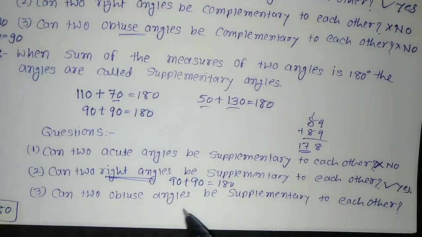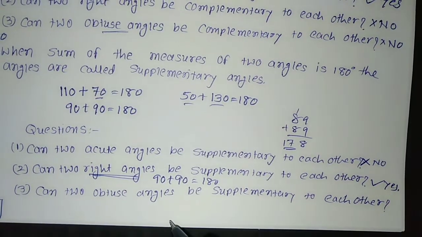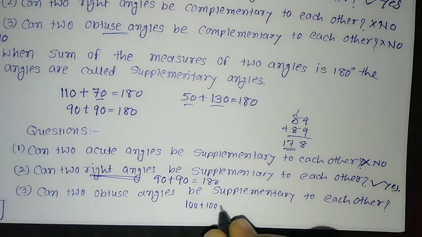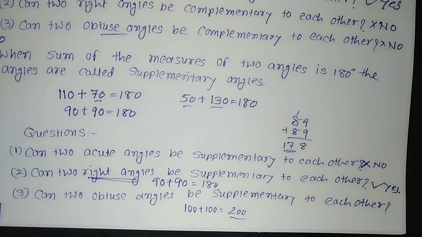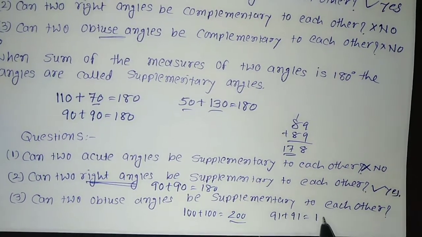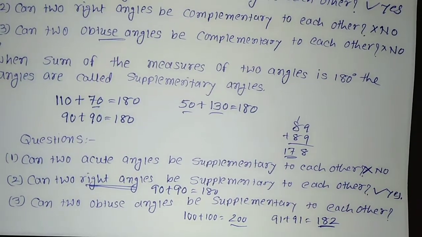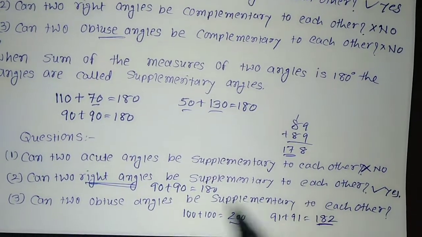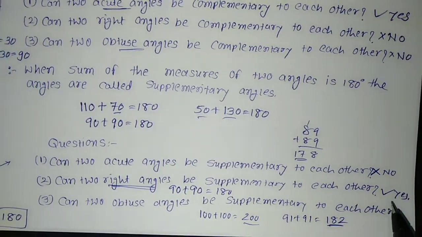Third one. Can two obtuse angles be supplementary to each other? If we want to take two obtuse angles, one angle I will take 100 and another angle I will take 100. In that case the total would be 200. It cannot be 180. So it cannot. Even if you take 91 plus 91, you can do the total. 91 plus 91 is 182. So it is more than 180. So we can say two acute angles can never be supplementary. Two obtuse angles can never be supplementary, but two right angles can become supplementary.